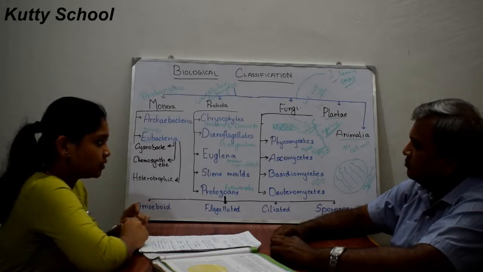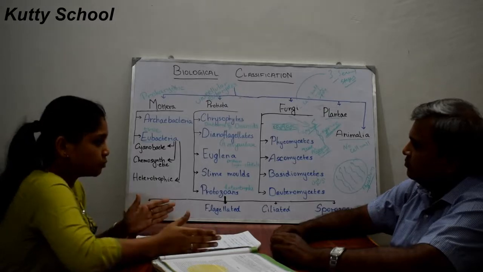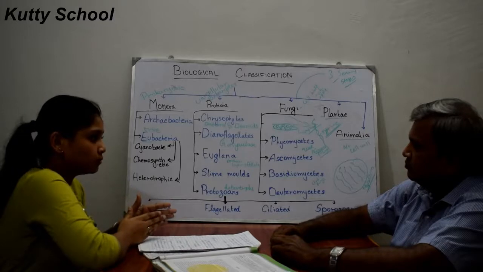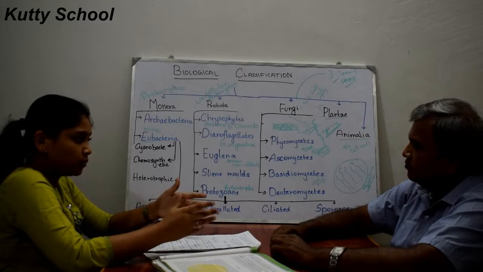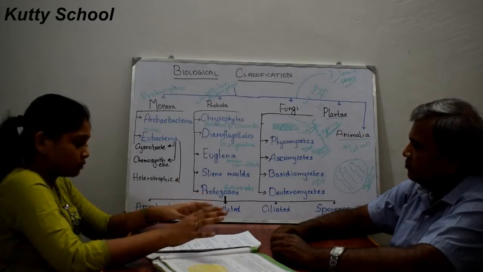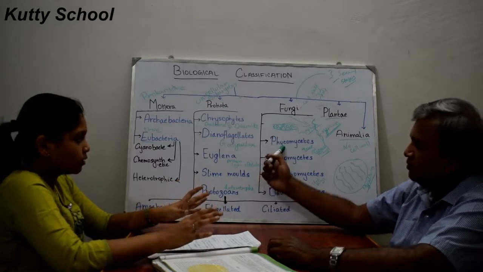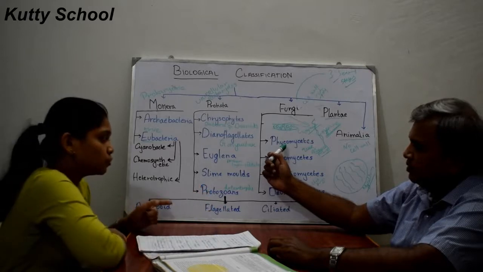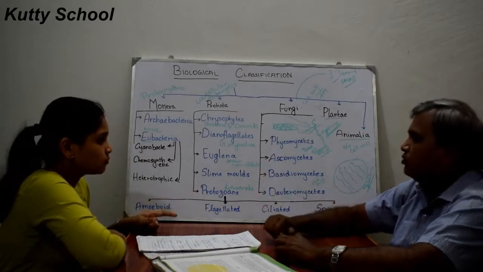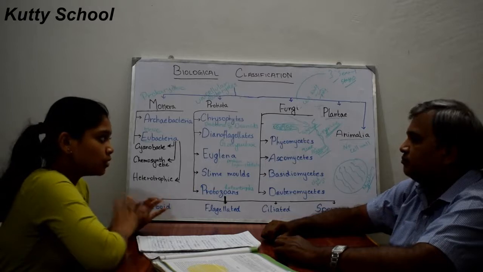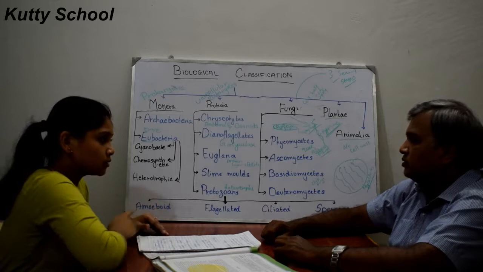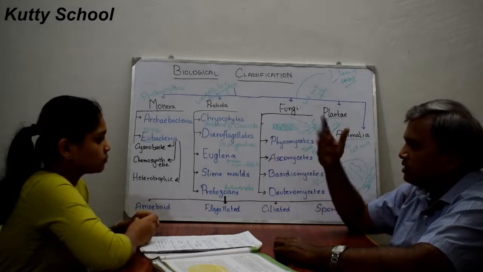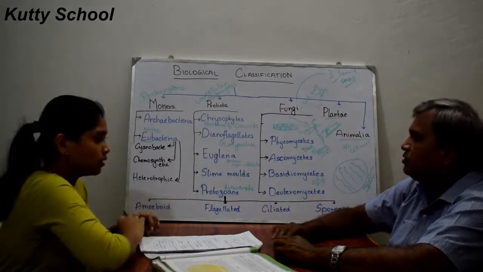In these phycomycetes, asexual reproduction is through zoospores and aplanospores. Zoospores are motile and aplanospores are non-motile. These are the 2 methods of asexual reproduction. These spores are produced inside the organism, that is, they are endogenous. Endogenous means it is produced inside the organism.